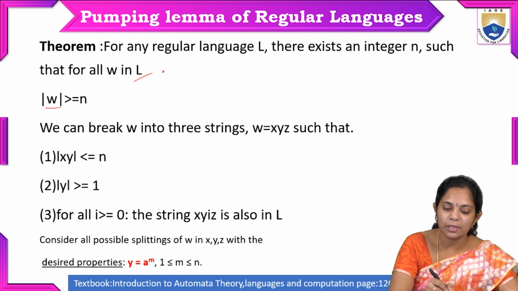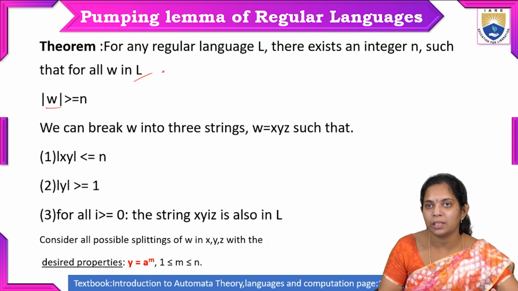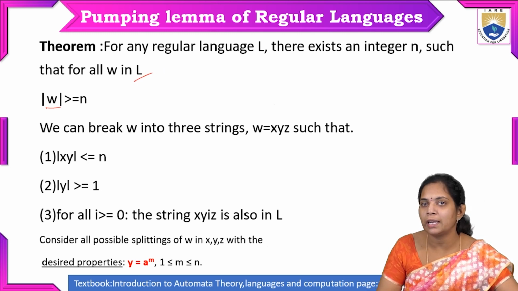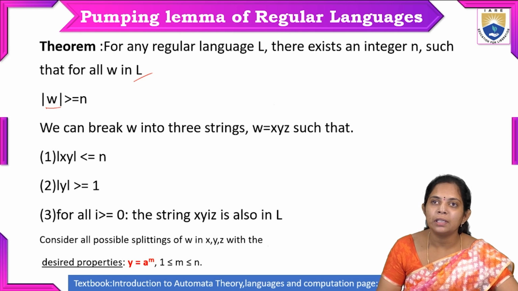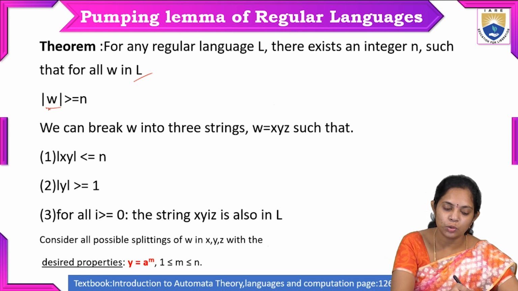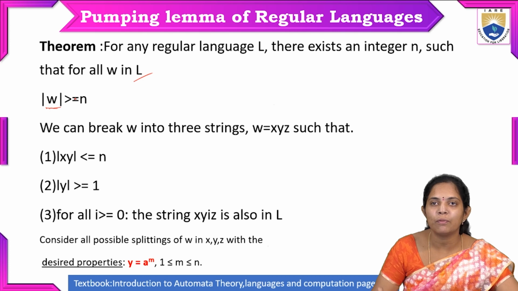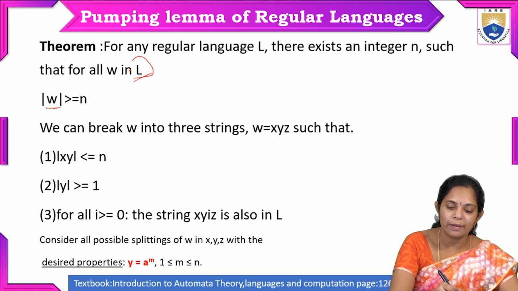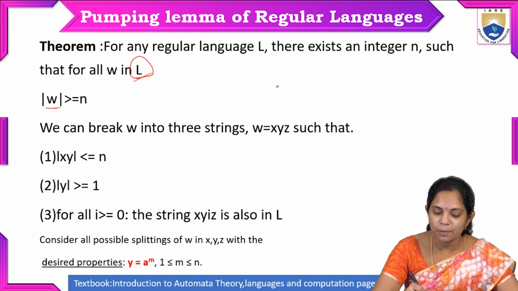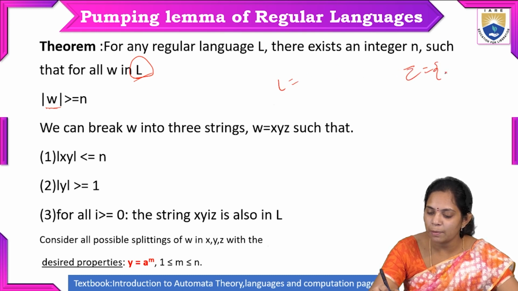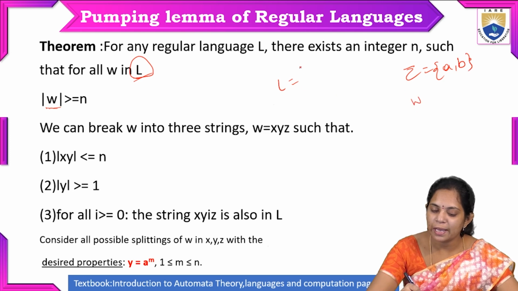Here L is the language we are checking to see whether it is regular or not, and w is a word formed from that particular language. Suppose this language has input symbols a, b.